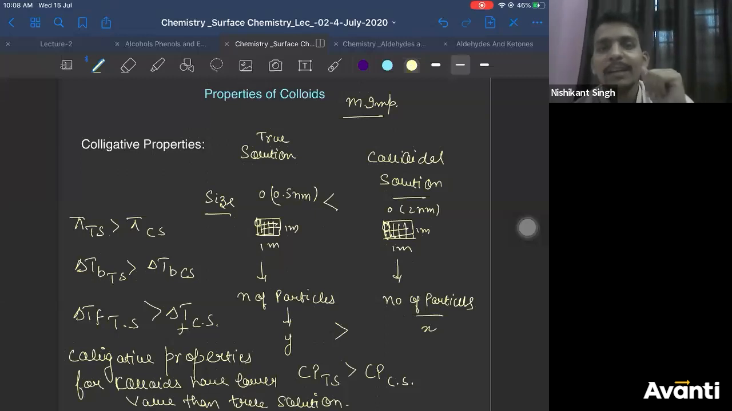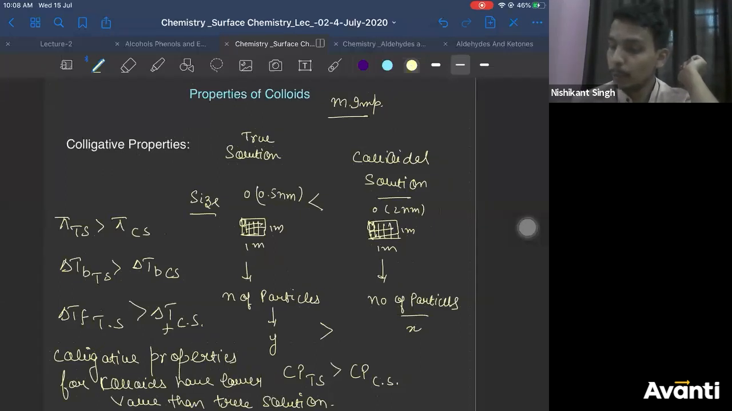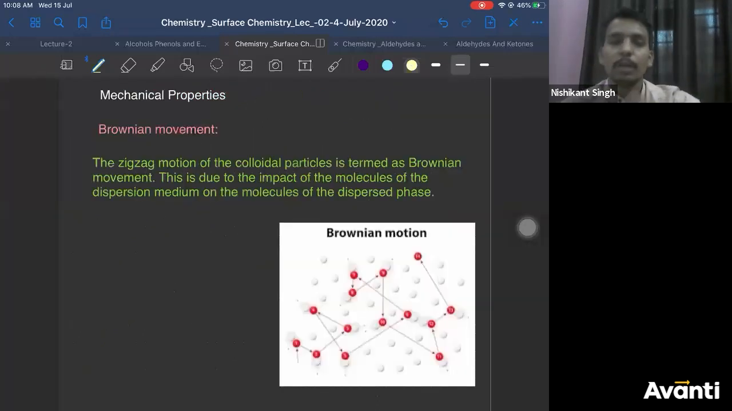How can you say dissociation is more, Pritesh, in true solution? Who told you dissociation is more in true solution? So I hope the colligative properties point is clear to everyone in the properties of colloids. So let me go ahead with the next property, which is Brownian motion.